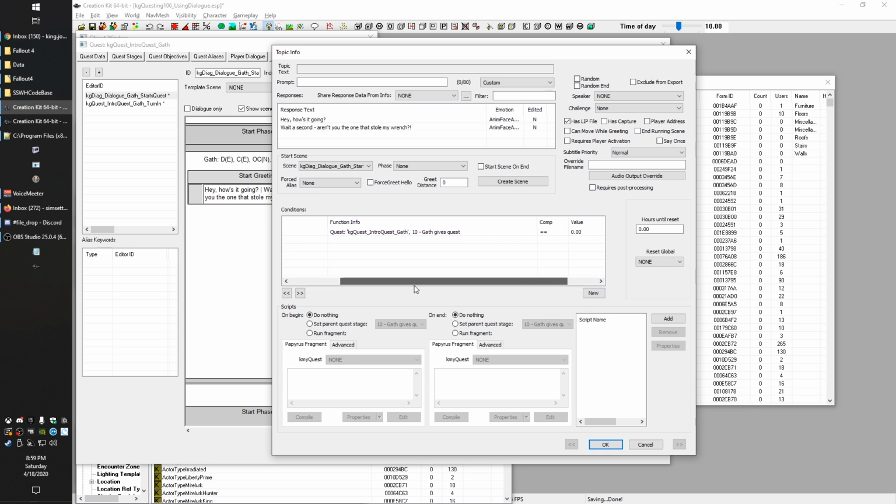So with the conditions, you're saying if this side matches this, then it's true. If it doesn't, it's false. So in this case, as long as this hasn't happened yet, which means it's equal to 0, he can go ahead and speak this. But as soon as this is true, then it will fail this check. And so then this won't be eligible anymore.